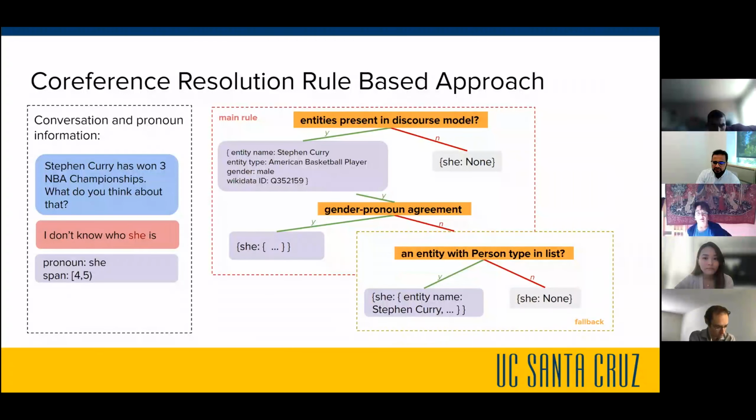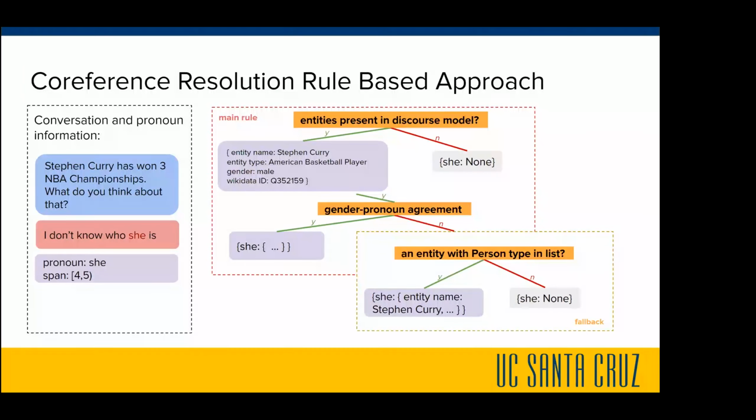So now we look through our rules. First, we check if there are entities present in the discourse model. If there are no entities in the discourse model, then the rule base cannot resolve that pronoun. But in our case, since we do have an entity, Stephen Curry, it has a type, which is the American basketball player. And because it is a person, we also have the gender, and then we have the Wikidata IDs. And because this is a gender pronoun, we do a gender pronoun agreement check.